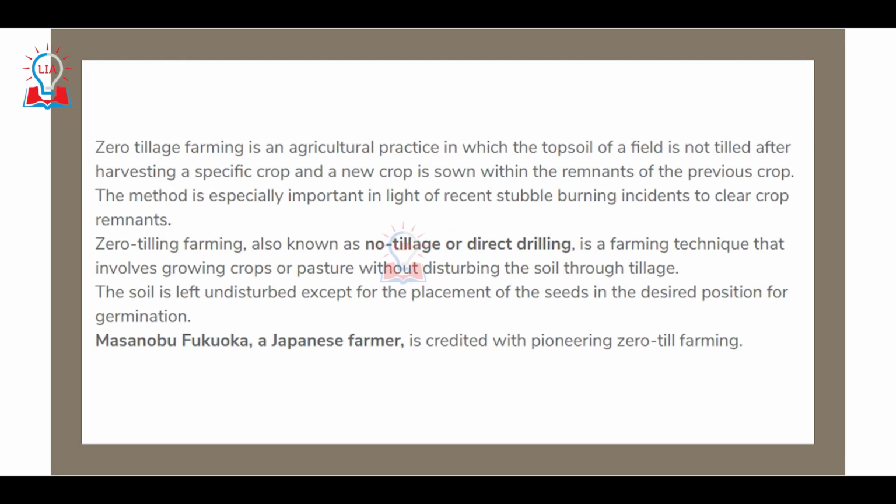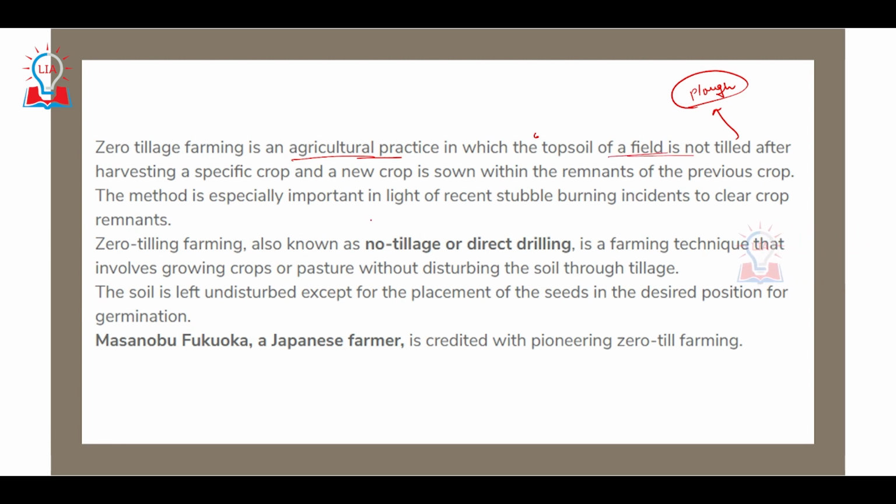So let us take a look at zero tillage. What is zero tillage? Zero tillage farming is basically an agriculture practice in which the topsoil of the field is not tilled. Now, what is tilling? Tilling basically refers to the use of a plow before sowing any kind of seeds or crop, when you mix the upper layer of soil so that there is good aeration and good movement of water, and then the crop is sowed. That is something that is not done in zero tilling.